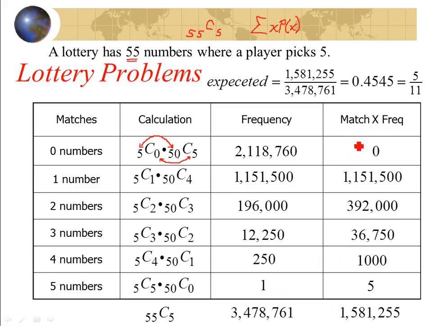So you'd expect to get roughly a little less than half a number at a time. So if you played it twice, you'd probably expect to hit one number. So that's why lottery odds tend to be bad. So now we're going to go through and show you a calculation with a real lottery, and this is what a lot of your problems are dealing with.